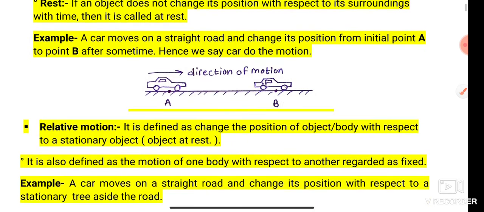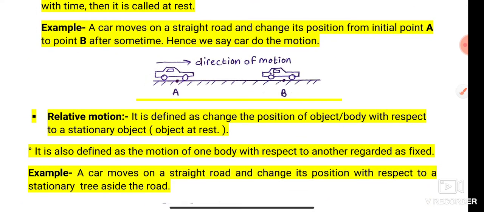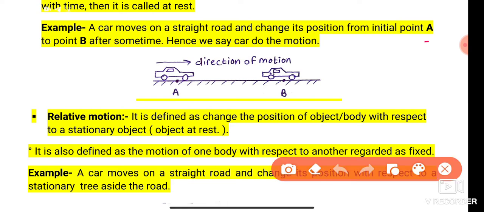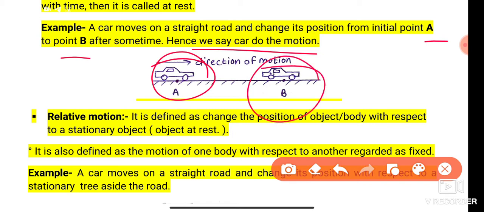Let us try to understand motion with the help of an example. A car moves on a straight road and changes its position from initial point A to final point B after some time. Hence we say that the car does the motion, because the car changes its position from point A to point B. So that's why we say that the car does the motion.